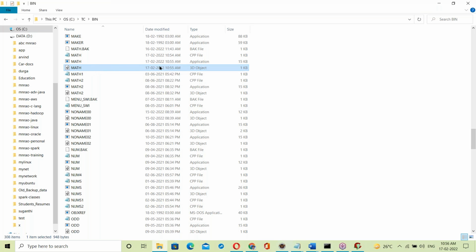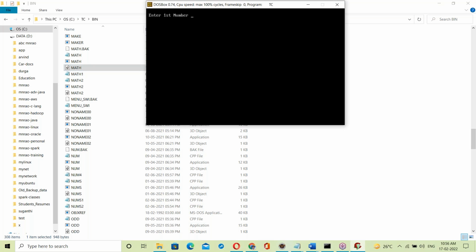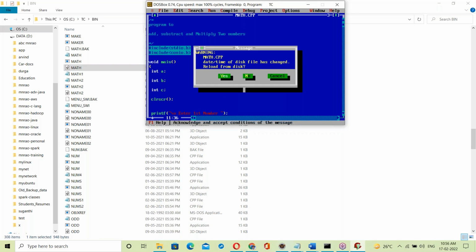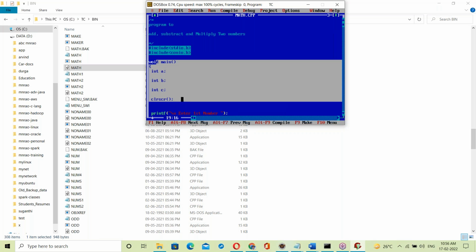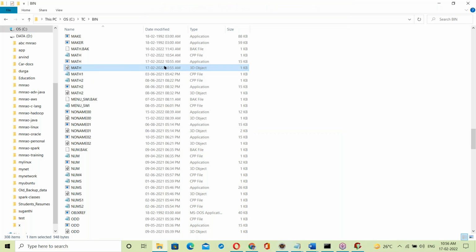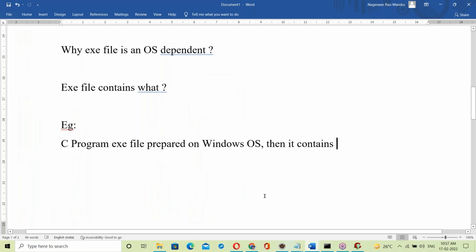Math.obj contains the binary code for the C program, plus the binary code for the C library. Math.obj is the binary code for the C program, plus the binary code for the stdio header file and the binary code for the OS library. By linking these three, it will generate one exe file. That is exe file generation.